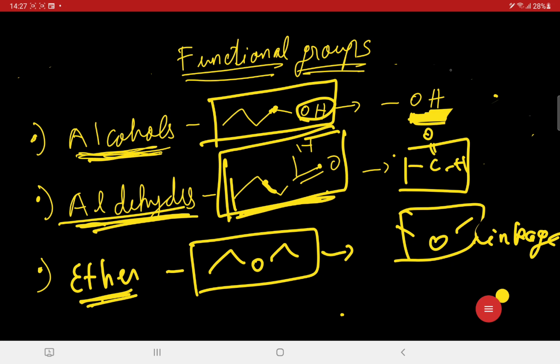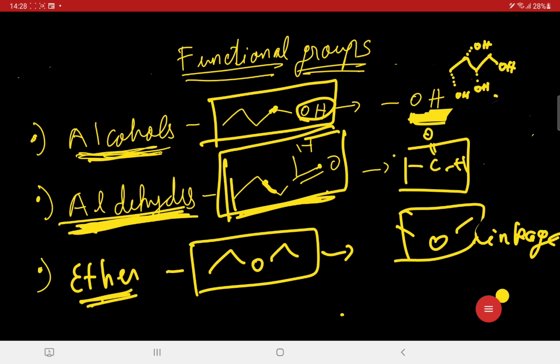Now here this is a 4 carbon chain, and I put an OH over here. This is also an alcohol. If I put an OH over here, this is also an alcohol. If I put an OH over here, this is also an alcohol, and if I put an OH over here, this is also an alcohol. Now the properties of the alcohols do differ sometimes with the presence of OH at different positions of the carbon, but they are more or less quite similar in nature. We will be learning those in detail.